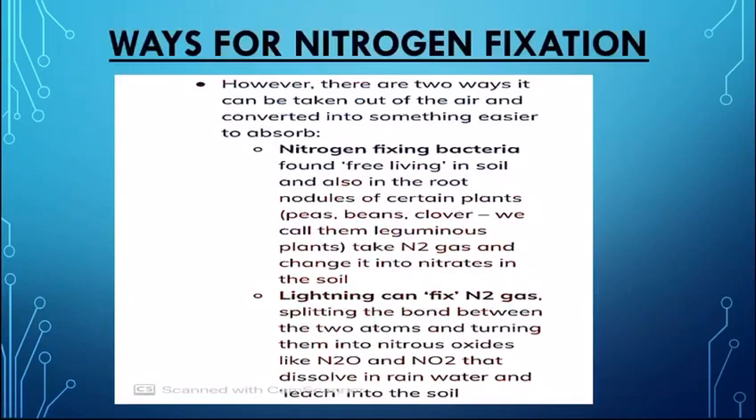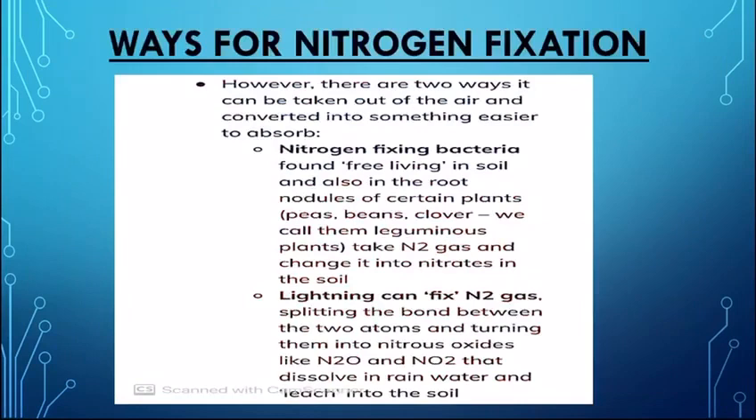Nitrogen fixing bacteria are organisms found in the soil and root nodules. Root nodules are small swellings on the roots of plants like peas and beans. They are present under the soil. They use nitrogen gas from air spaces and then change it into nitrates in the soil.